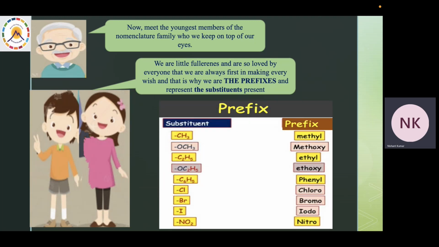For example, if the substituent present is CH3, our name becomes methyl. For OCH3, our name becomes methoxy. For Cl, it becomes chloro. For Br, it becomes bromo.